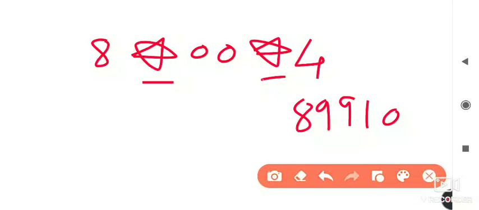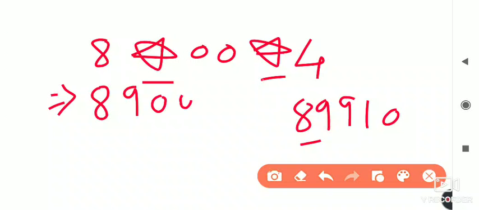8 9 9 1 0. So 8 is the first number, and the next number after 8 is 9. So the required number according to our trick is 8 9 0 0 9 4. At the place of the star in this number we have to put this 9. So I put 9. If you want to find out the difference, you can check it.